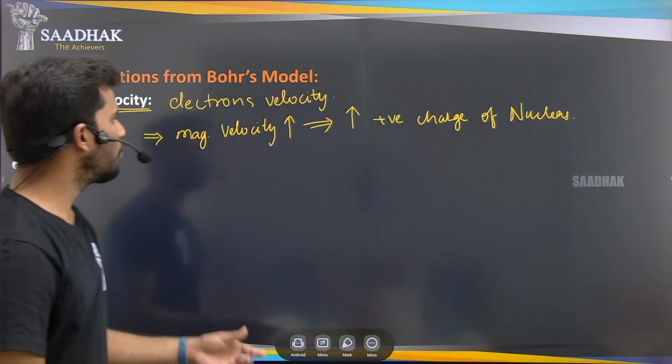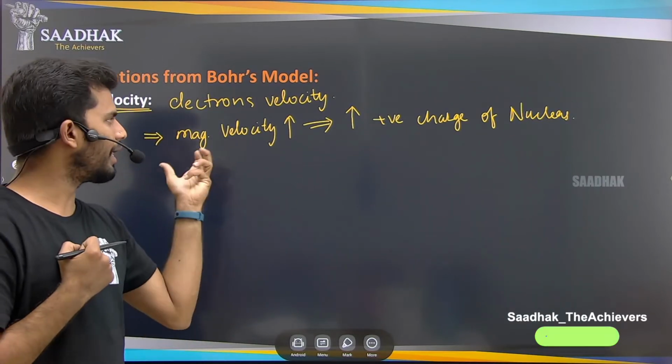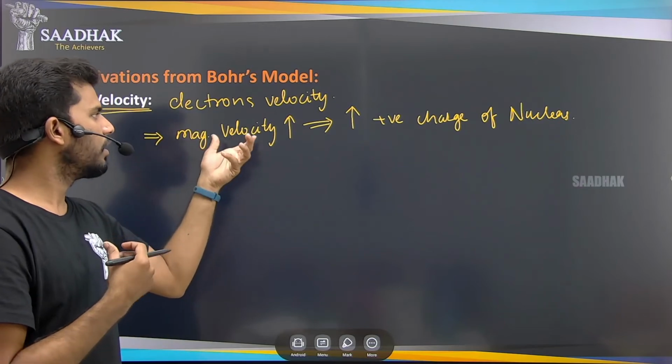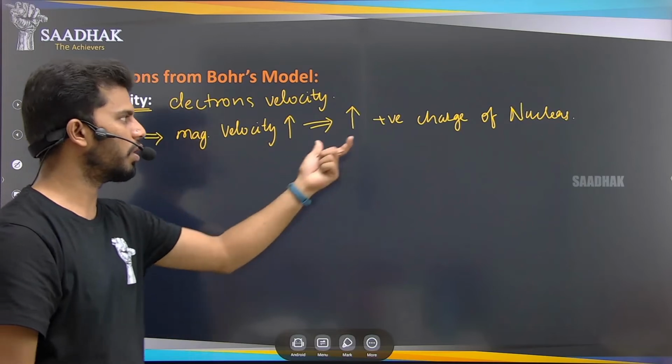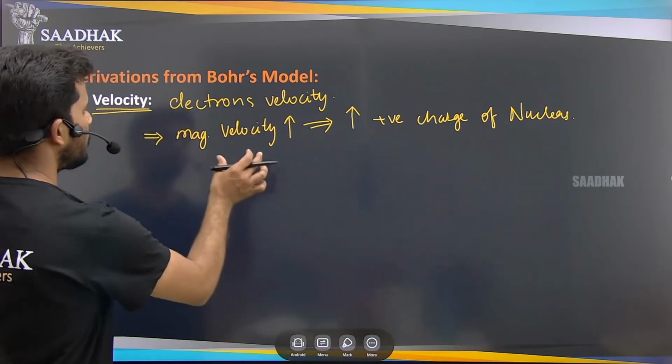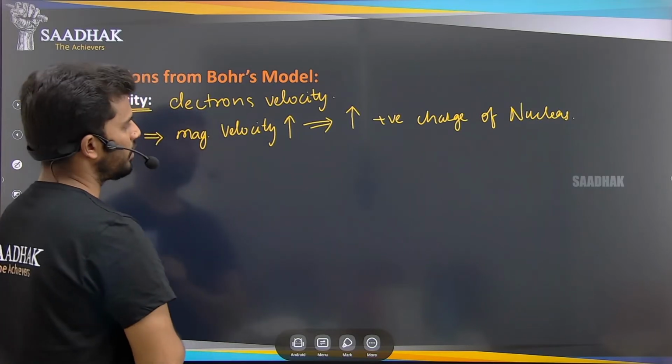What happens that we know, when the positive charge has more energy to pull the electrons towards itself? The electrons will try to revolve with more speed, right? That is what happens when the positive charge increases, because the magnitude of velocity will also increase.